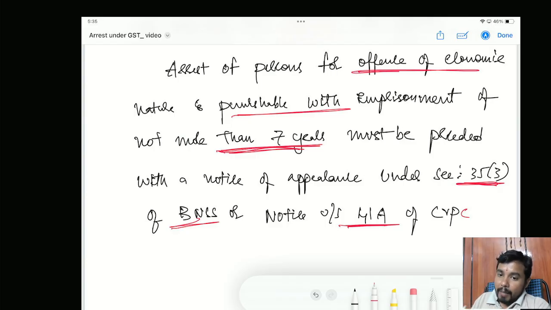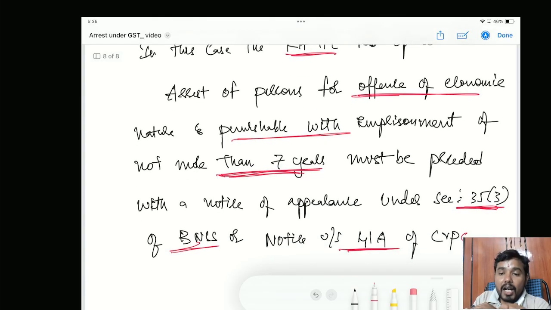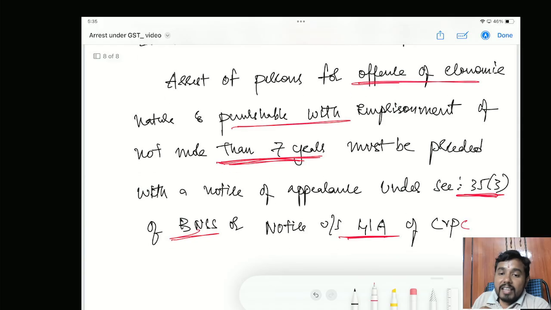In this case, what happened was, the person accused of this offence was arrested. The petitioner's argument, that is, the argument of the legal counsel of the accused, was that they didn't serve a notice under section 41A CrPC or section 35 subsection 3 of BNSS. Why is this required? Because the maximum imprisonment that can be given in GST is below 7 years only. Thereby, serving this notice under 41A CrPC and 35 subsection 3 of BNSS is very much required.